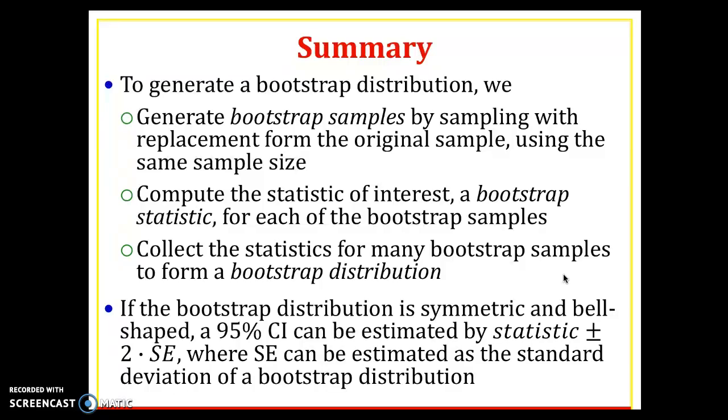If the bootstrap distribution is symmetric and bell-shaped, everything we've seen on the slides is true. Generally, if your sample size is big enough, this is going to be true, but you always want to check. Compute a couple thousand bootstrap samples in StatKey and make sure you have a symmetric and bell-shaped distribution. Then the 95% confidence interval can be estimated by the formula: take your sample statistic, plus or minus 2 times the standard error, and that standard error is estimated as the standard deviation of the bootstrap distribution.